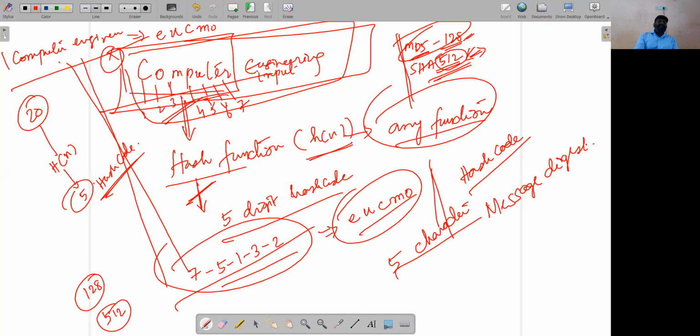That means that from the given plain text, we can produce the hash code. Suppose if you have the hash code EUCMO, you will not be able to reproduce the actual message. So that is called irreversible. Hash function as well as message authentication code are not reversible. But when we talk about encryption, it is a reversible operation: message encryption to ciphertext, and back to the plain text or message.